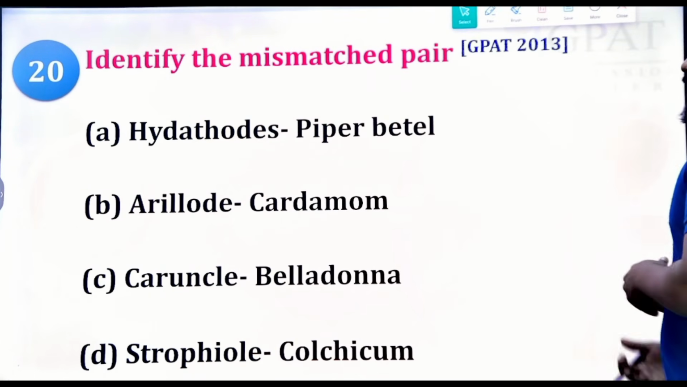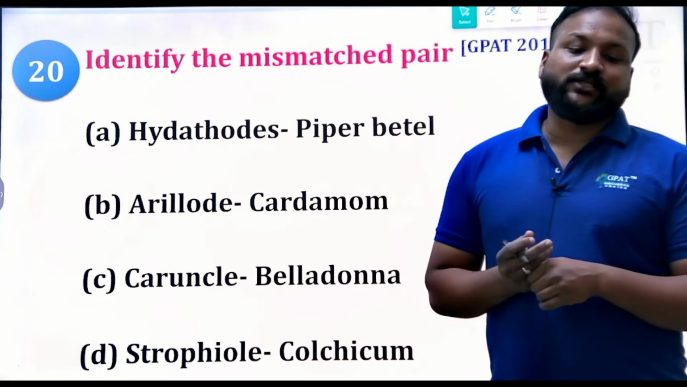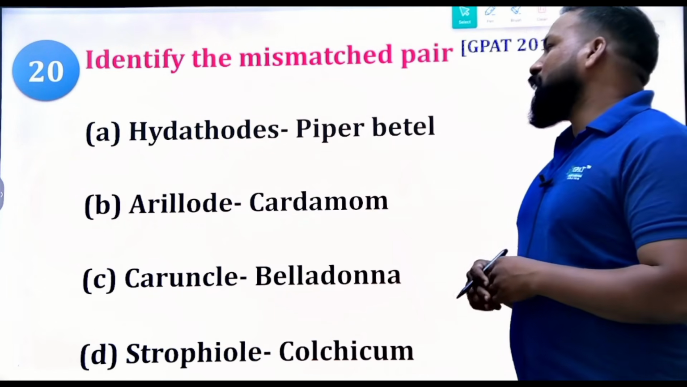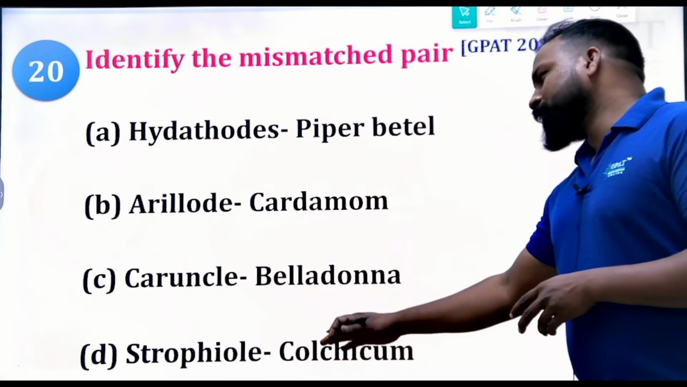Identify the mismatched pair here. These are the modifications of seeds. Piper betel, that is a trichome. Cardamom, aril. Nutmeg, caruncle. Belladonna, Stropiol. Colchicum.